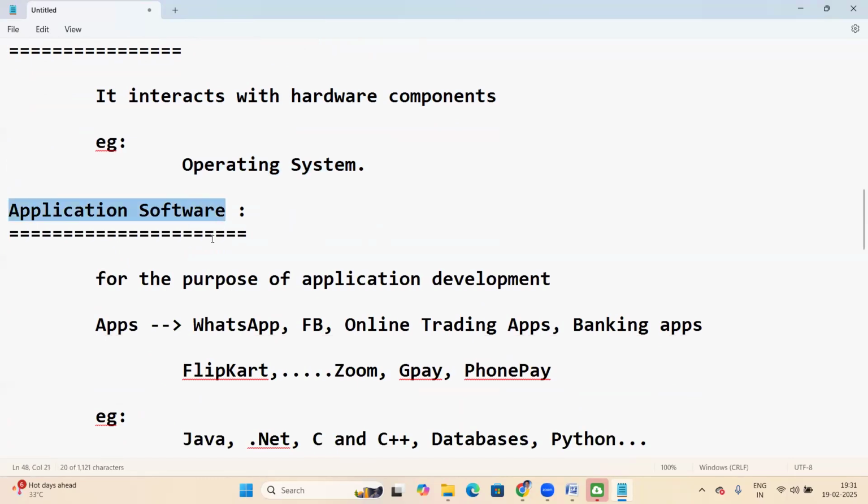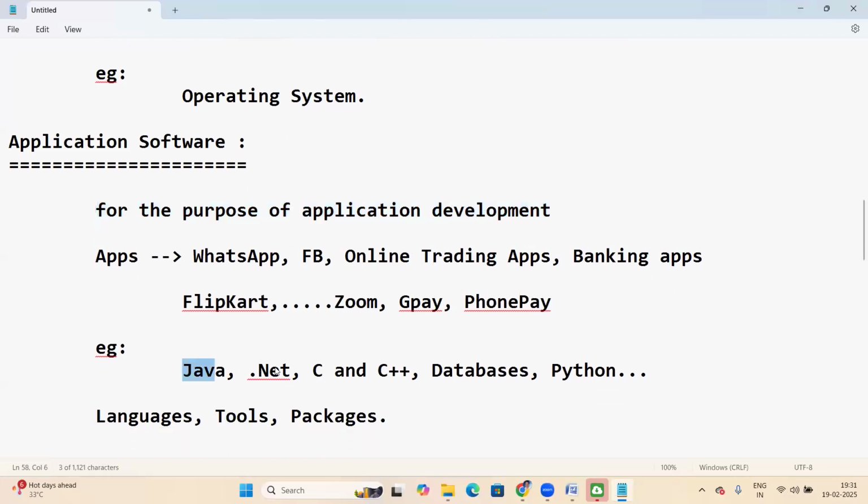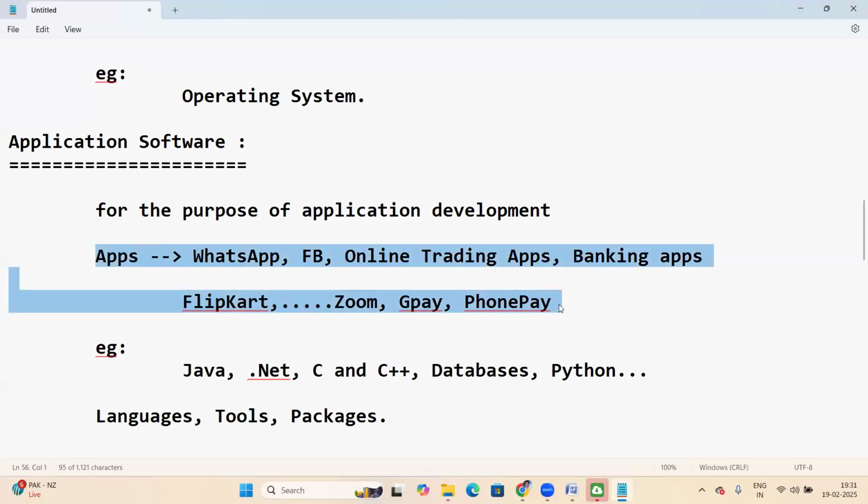Next, application software. This is for the purpose of application development. People use Java, .NET, C, C++ to develop applications like WhatsApp, Facebook, online trading applications, banking applications, Zoom, which is an online meeting application, Google Pay, PhonePe, and so on.